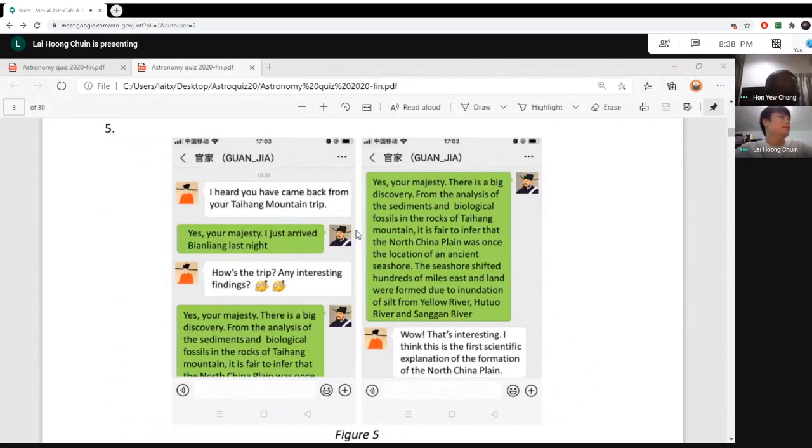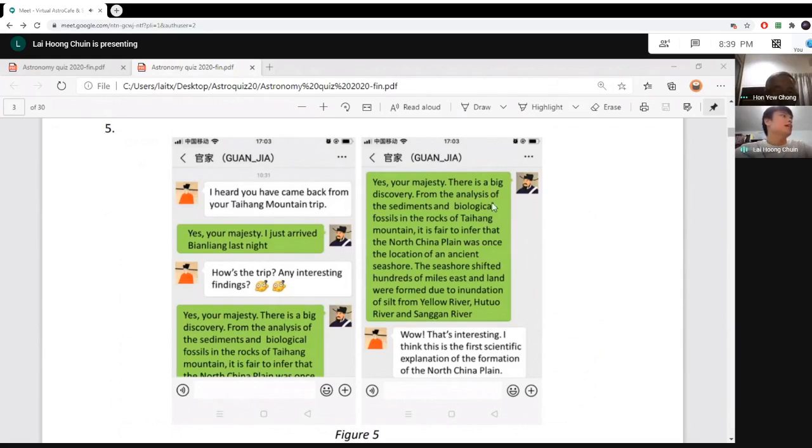He said, yes, your Majesty, I just arrived in Bianliang last night. Bianliang is the capital of the Song Dynasty. So he asked, how's the trip? Any interesting findings? So these are the findings, which is the clue telling you who the astronomer is.